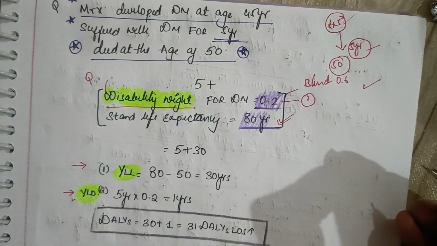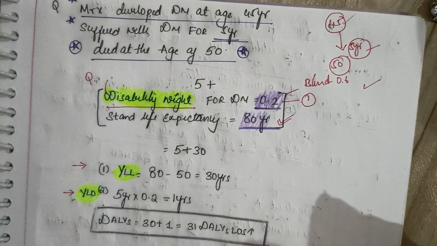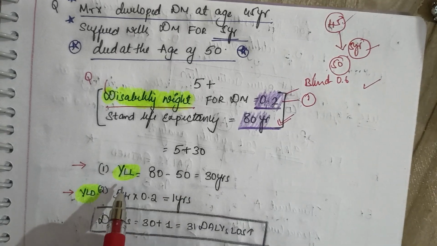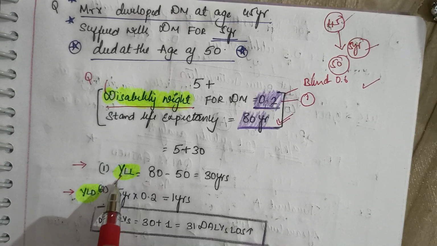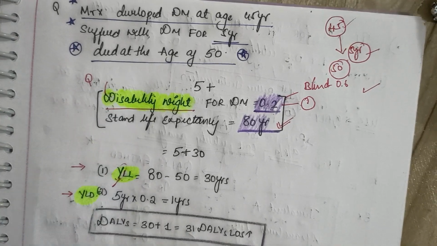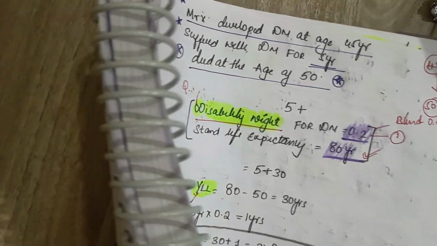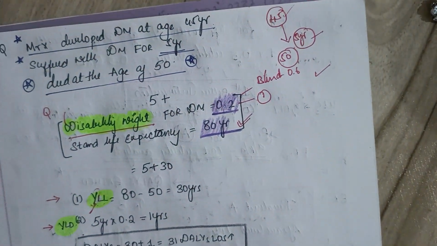Now, let us look into the points. Let us observe carefully. The first thing is years, right? What is L? Life lost. We need to understand one important thing: years of life lost.